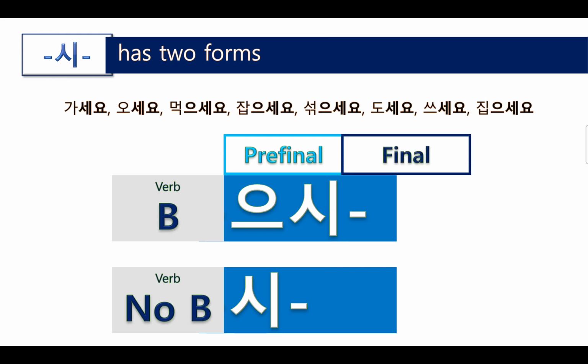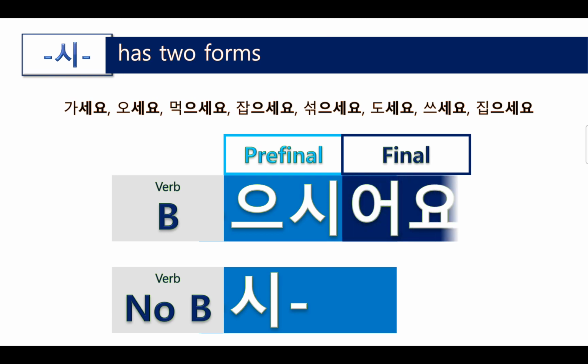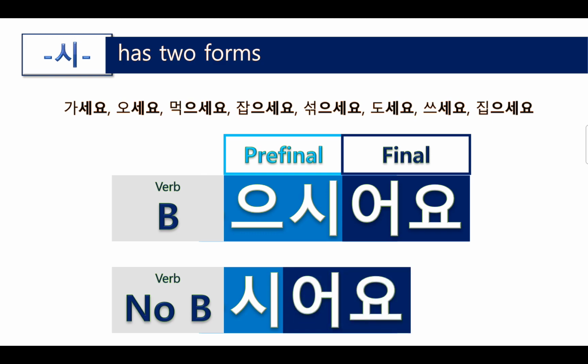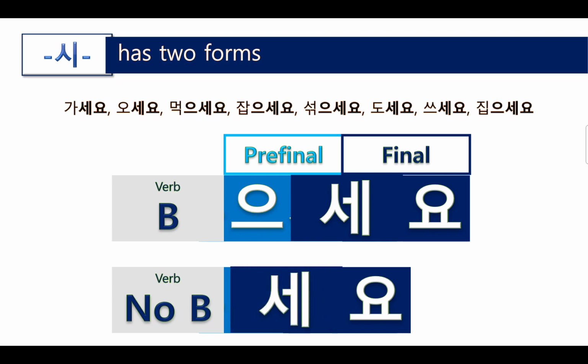So here we are going to choose informal polite, 아요, 어요, 여요. And 시 is a dark vowel, so we are going to put 어요. And the second step, when you put 아요, 어요, 여요, is whether it has 받침 or no 받침. So 시, no 받침, contraction. So 시어요, in short, 세요. So 으세요, 세요. For 시, we have two forms, 으세요 and 세요.